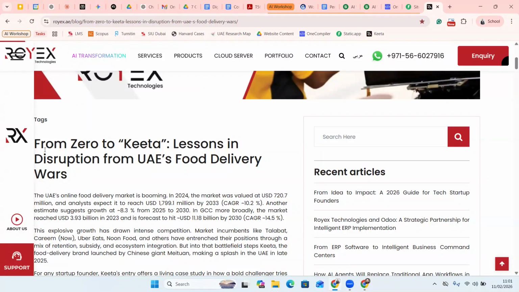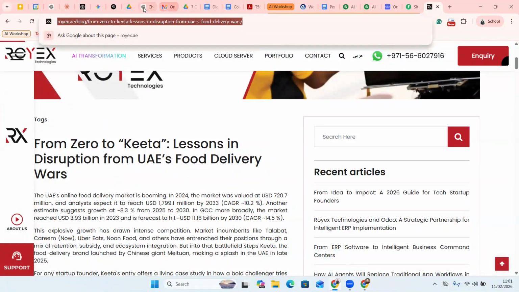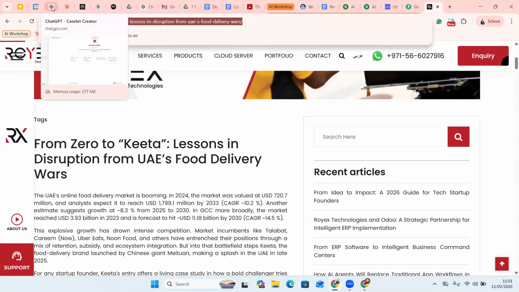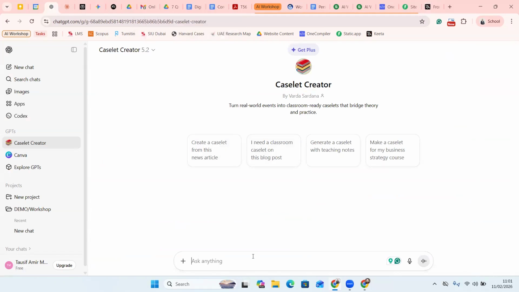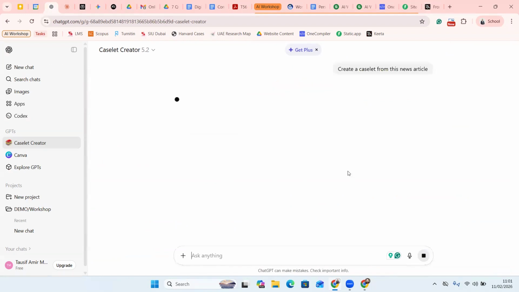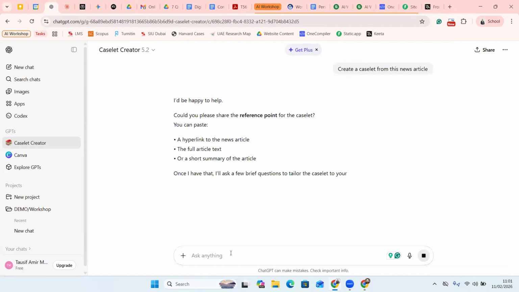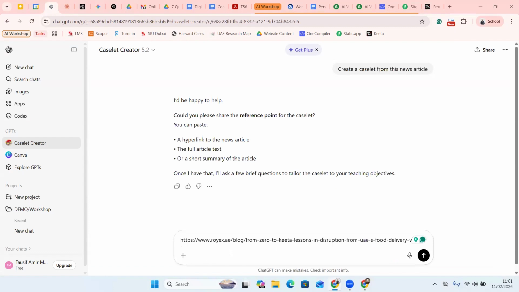So what I can do is, there are two ways I can do it. Let me try the first one. So I can copy the URL, okay? I can go back to my ChatGPT over here, and I can click on create a caselet from this news article. So I'll click on this. All right. So I'll share a link of this and then enter.